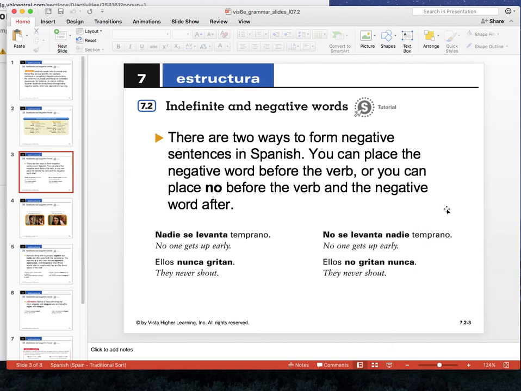So there are two ways to form negative sentences in Spanish. You can place the negative word before the verb, or you can place no before the verb and the negative word after. So you can use either. So for instance, you can say nadie se levanta temprano, or you can say no se levanta nadie temprano. Right? So if you want to put this nadie after the verb, you have to start it with no. Here's another example. Ellos nunca gritan. So here you see the negated word before the verb. And then if you want to use it afterwards, ellos no gritan nunca. Alright?